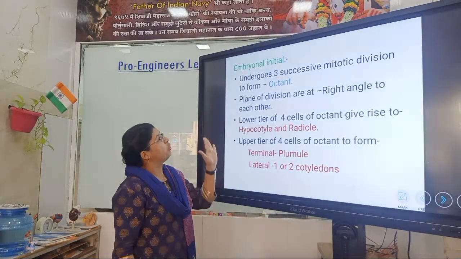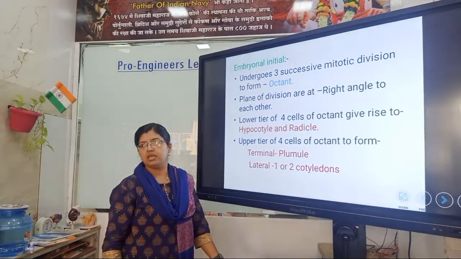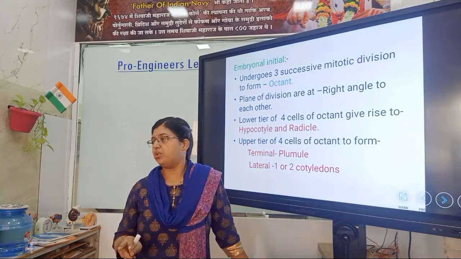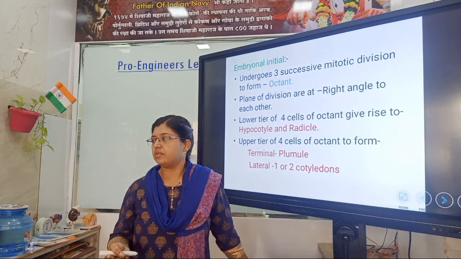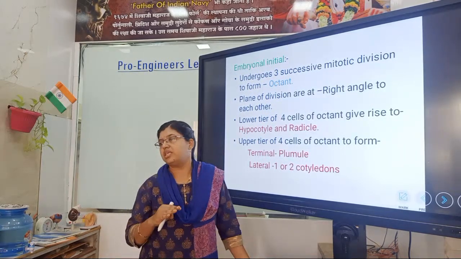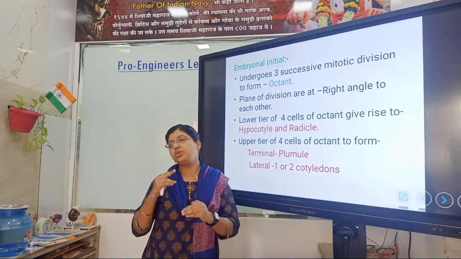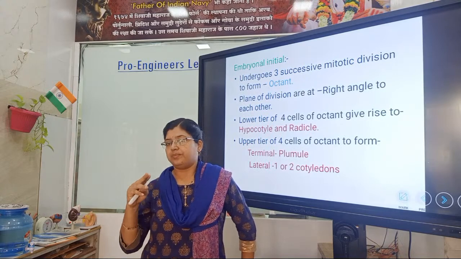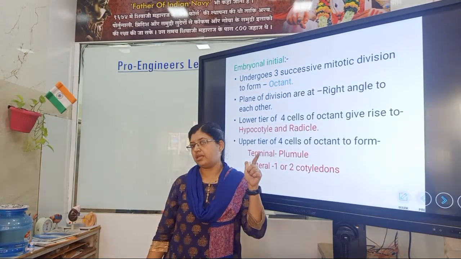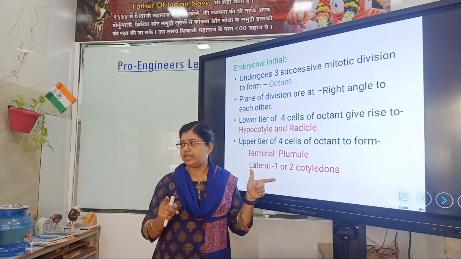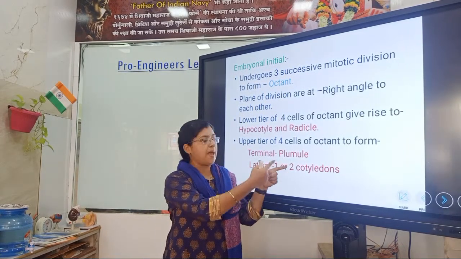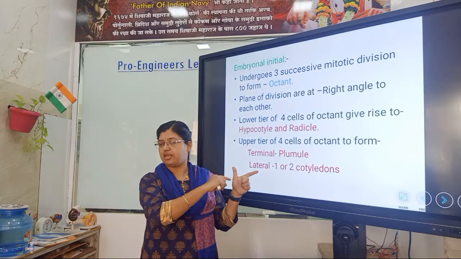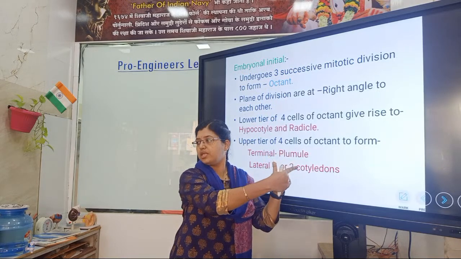Next, embryonal initial. See, what happens in the development of embryo? The zygote divides into two cells. Which are those? Basal cell and terminal cell. The basal cell is called suspensor initial, and the terminal cell is called embryonal initial.